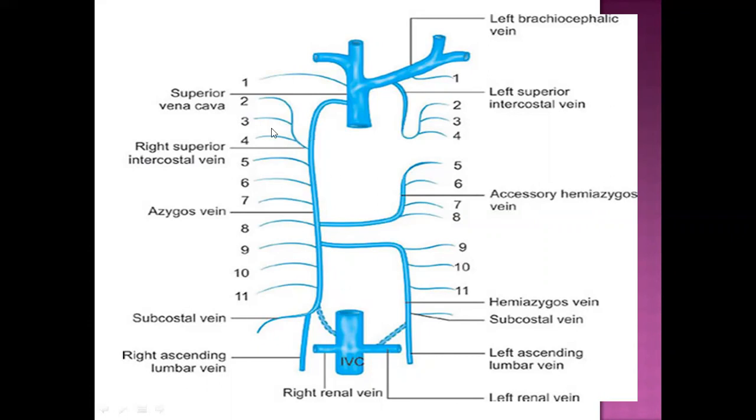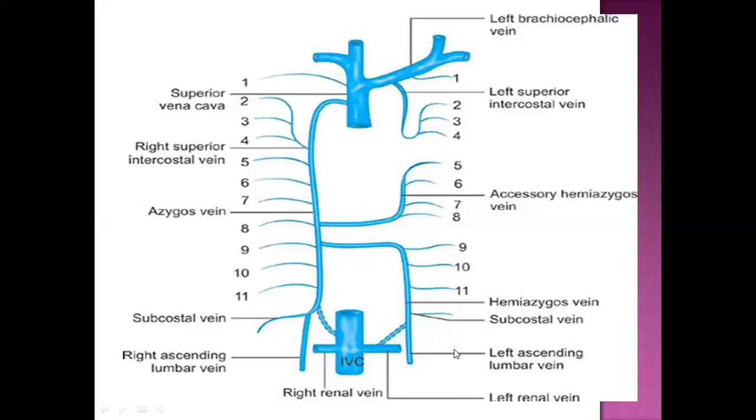Now, we know that in the intercostal spaces we have the intercostal veins. On the right side of the image, most of the intercostal veins are draining into the azygous vein.